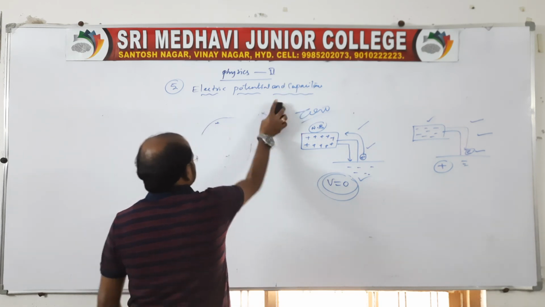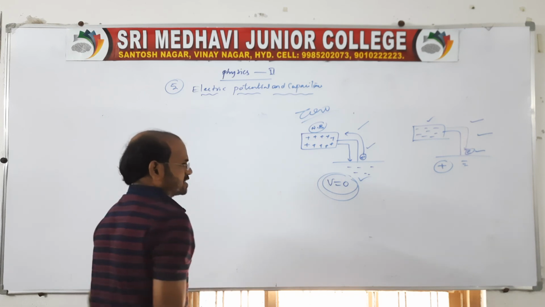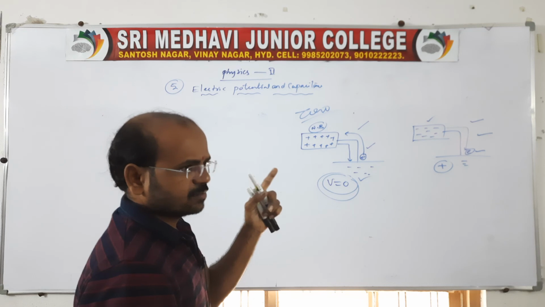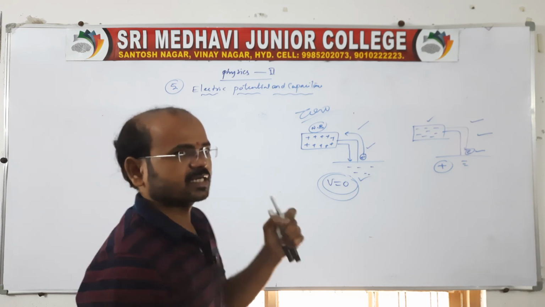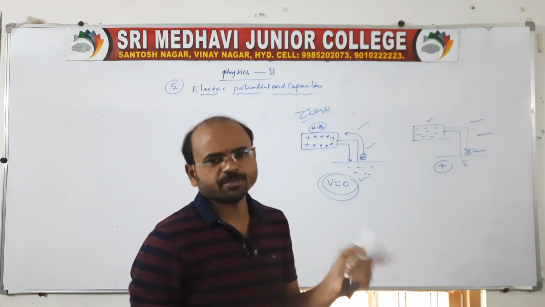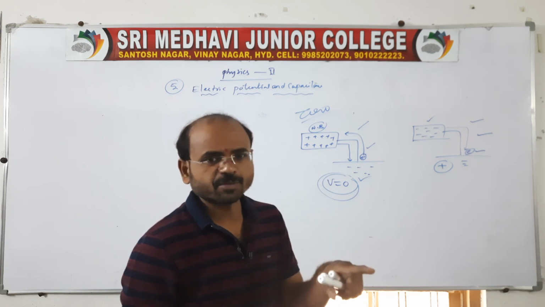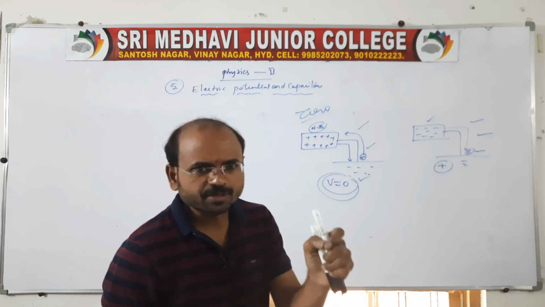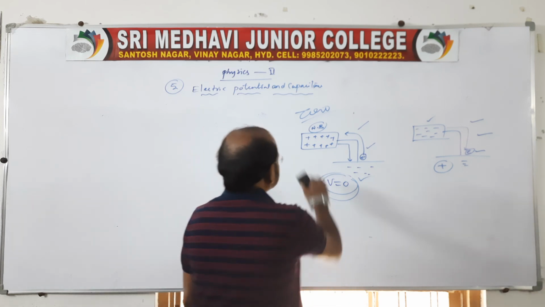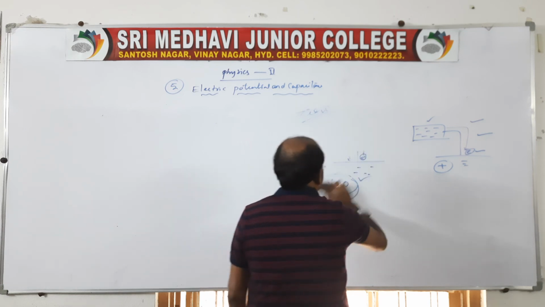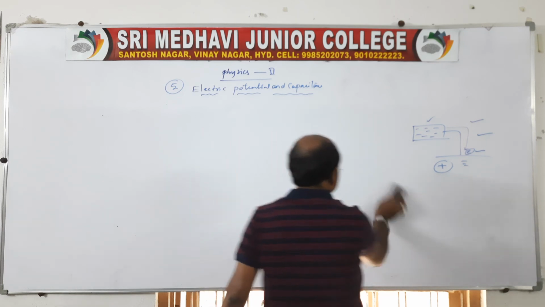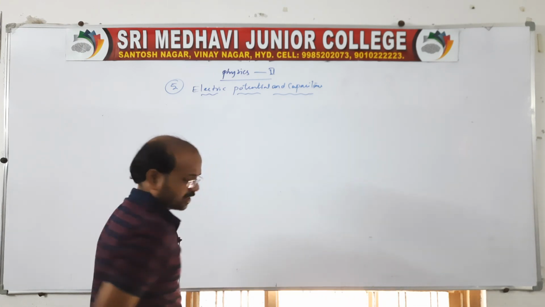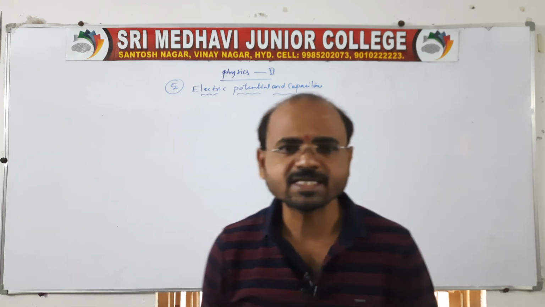Of course, now everyone knows potential. Once again I'll repeat: potential is nothing but the work done per unit test charge in bringing it from infinity into the field. Work done per unit positive test charge brought from infinity and placed at a point in the field is what we call electric potential. Remember it is a scalar, and we know the dimensional formula as well as the units.